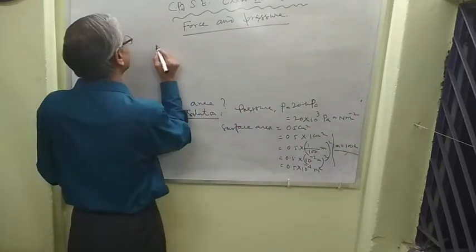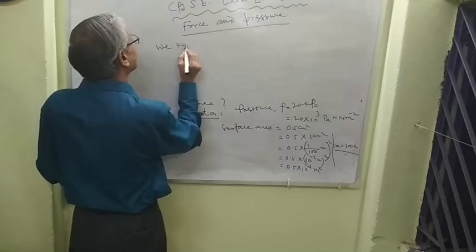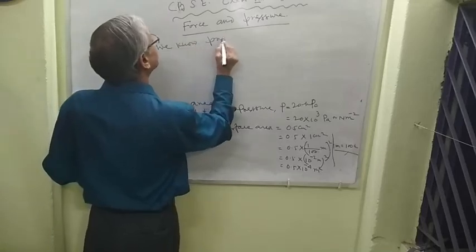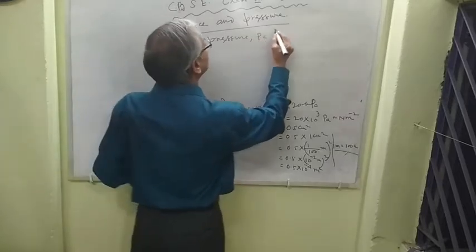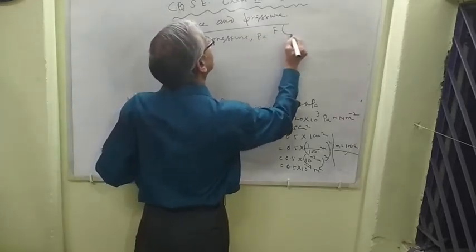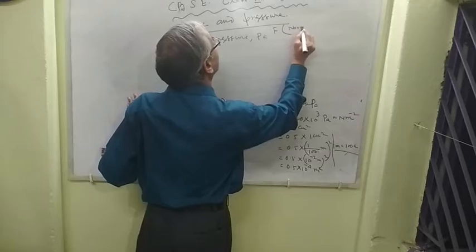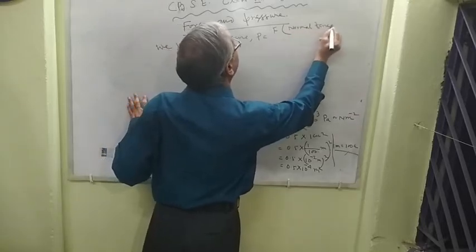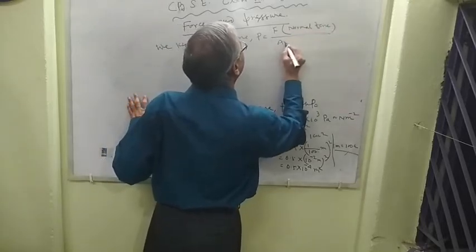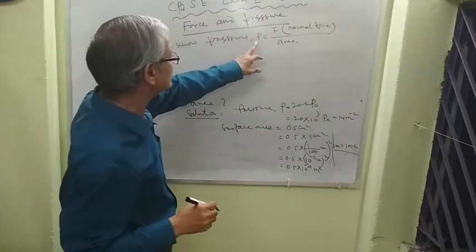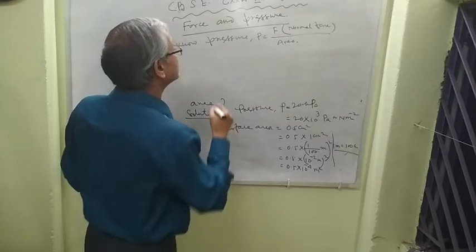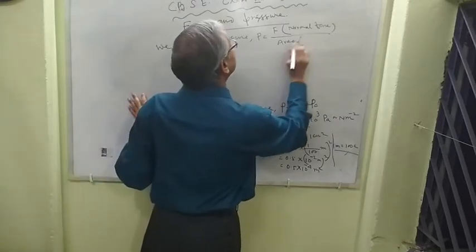Pressure P equal to normal force F by area, right? Therefore, normal force equal to pressure into area.